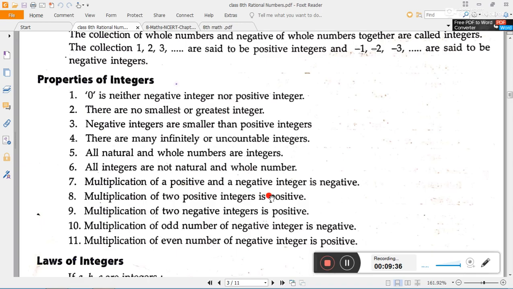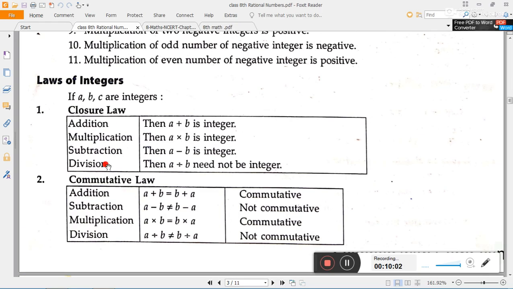Multiplication of a positive and a negative integer is negative. Multiplication of two positive integers is positive. These are the sign rules for the multiplication of integers. In short, we can remember: if the signs are the same, the product is positive, and if the signs are different, the product is negative. After that, the laws: here a little bit of difference.